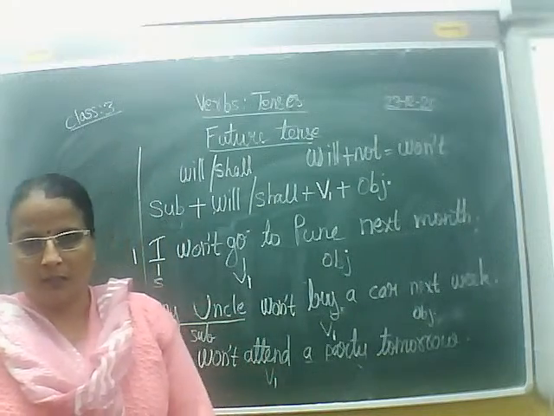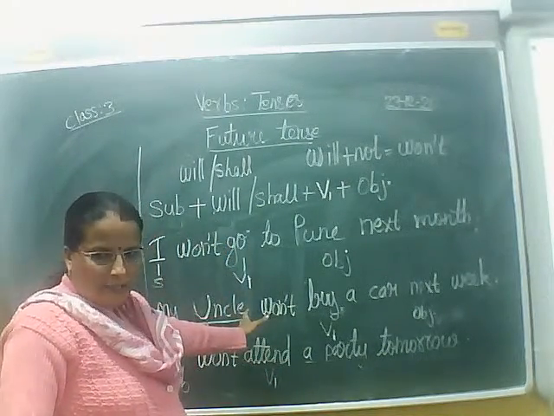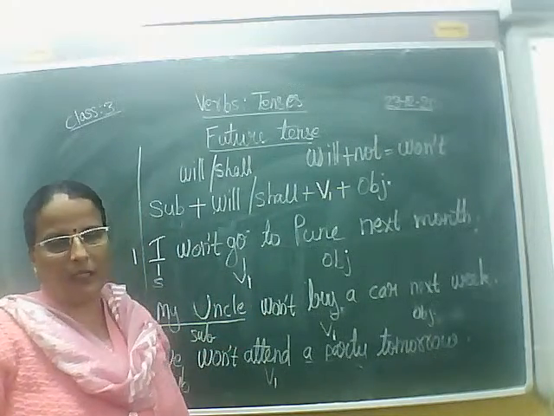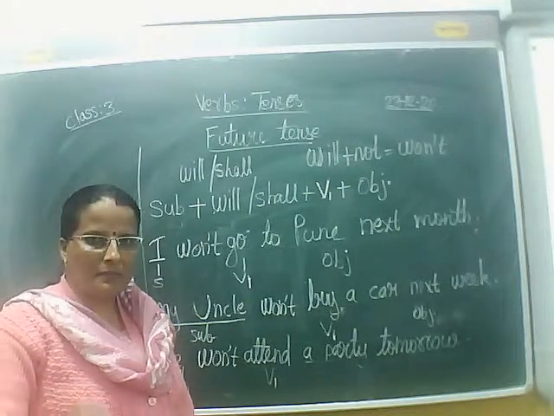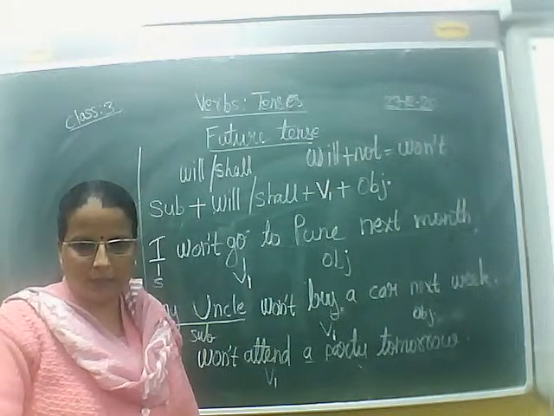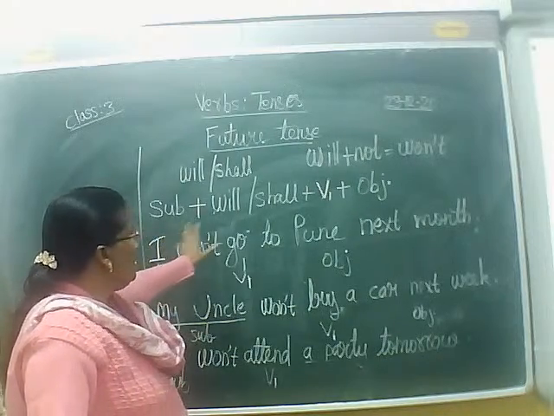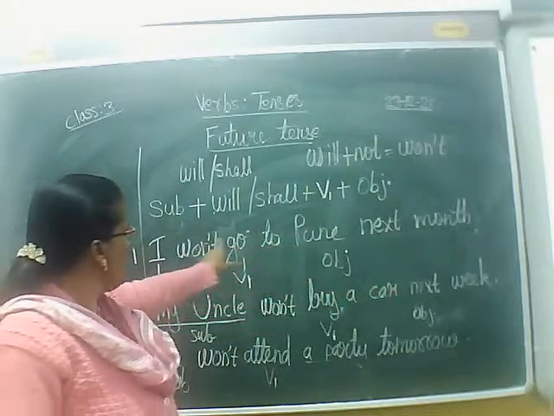Okay, children. So here, before we wind up, we will just see what is the meaning of subject. Subject means the doer of the action. What is verb? Verb is the action performed by the subject in a sentence. And how to form the positive sentences in future tense is given here.